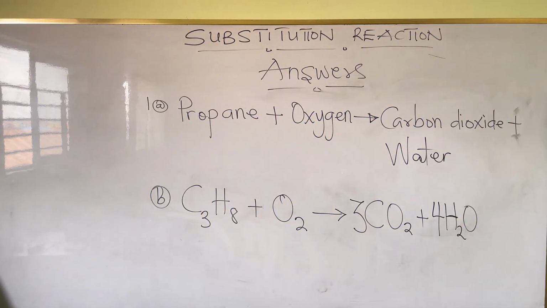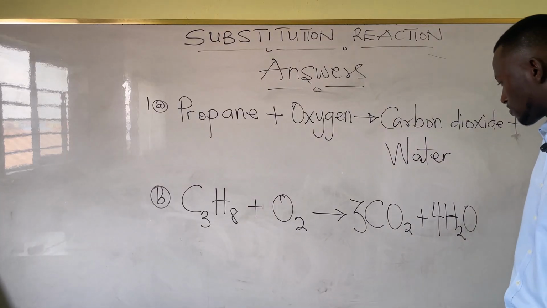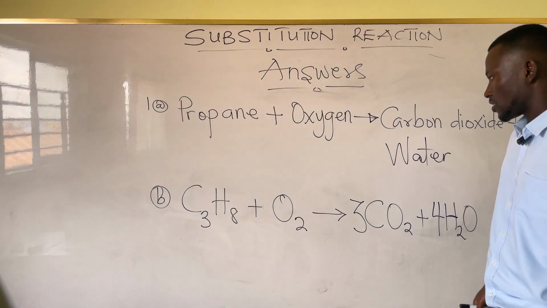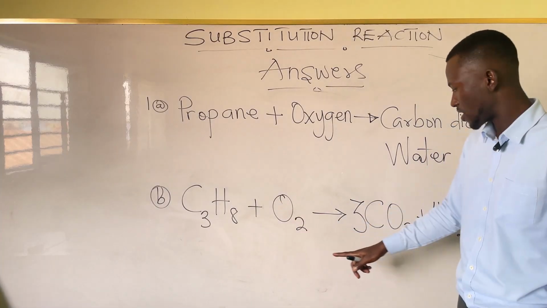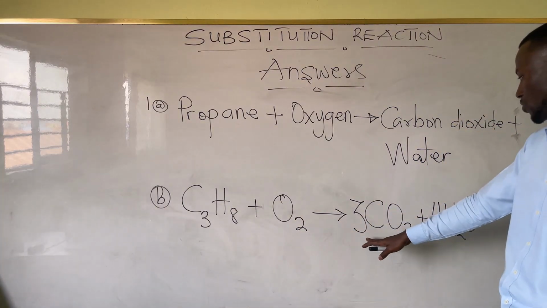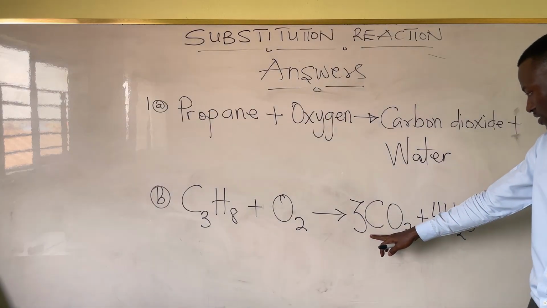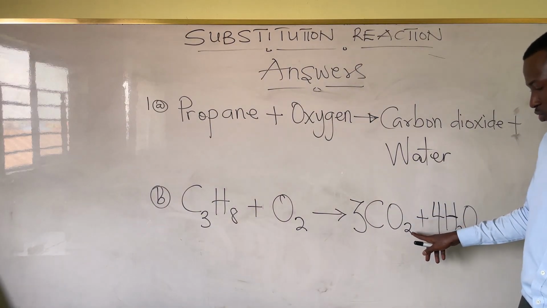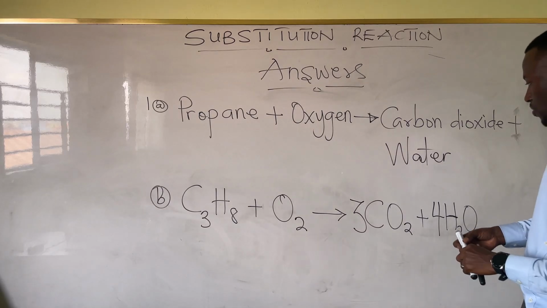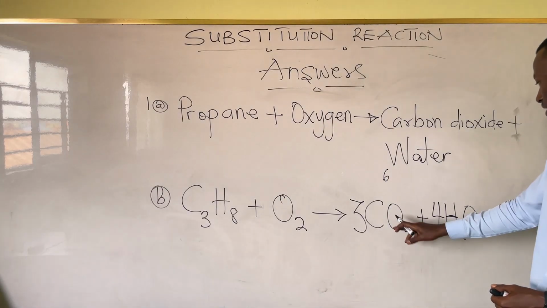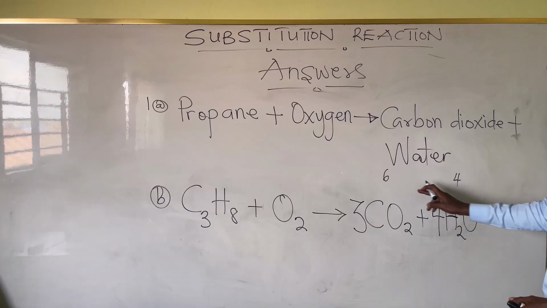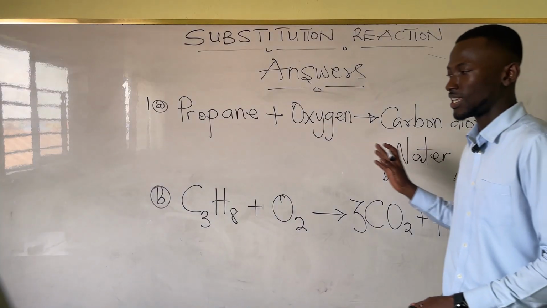Are we done? Now we find the number of oxygens. The oxygen is not balanced. We have only 2 here and more than 2 here. So what do we do? We add the 3 and the 4. So we have 3 times 2, which is 6, and you have 4 here. In total, 6 plus 4 is 10.